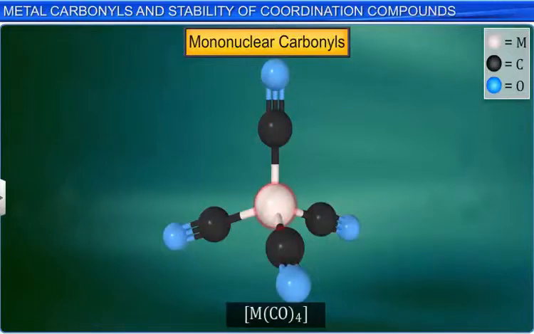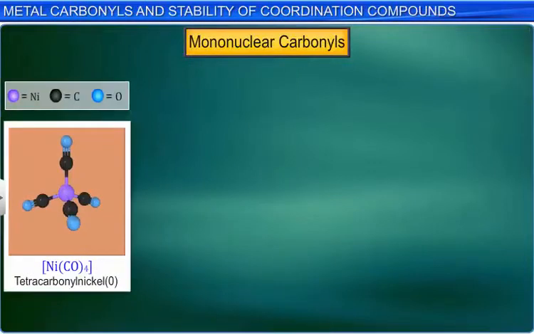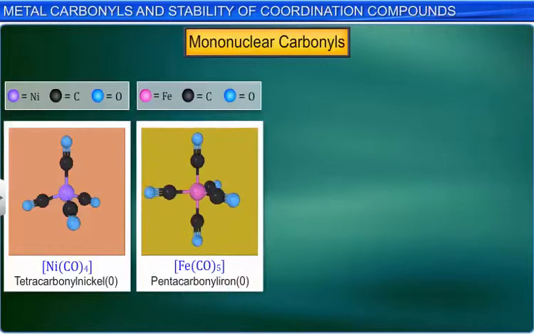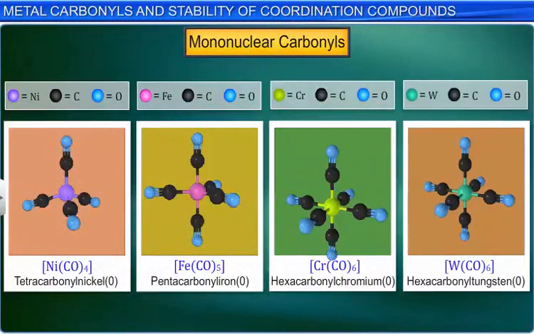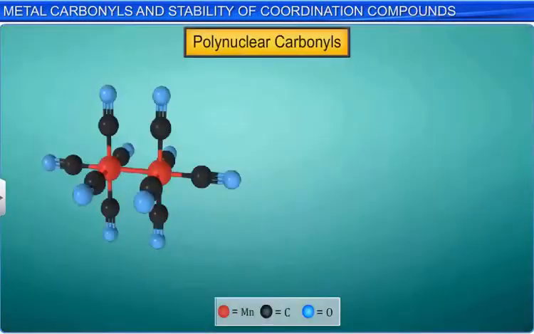For example, tetracarbonyl nickel(0), pentacarbonyl iron(0), hexacarbonyl chromium(0) and hexacarbonyl tungsten(0). On the other hand, polynuclear carbonyls contain two or more than two metal atoms per molecule.